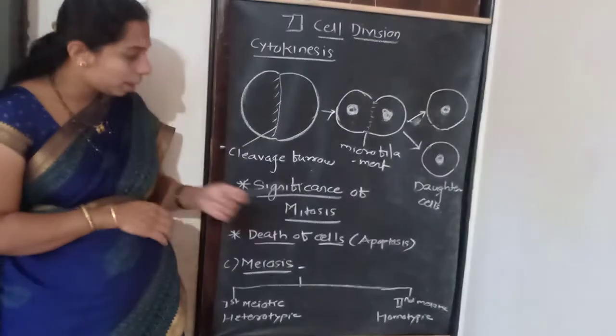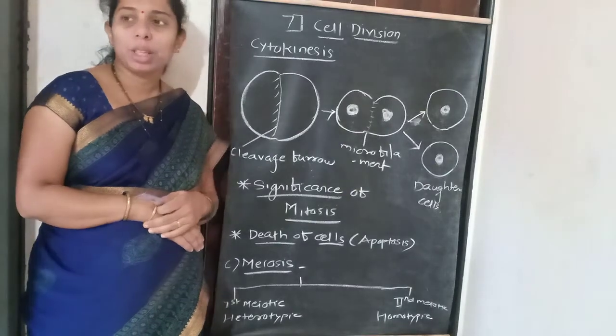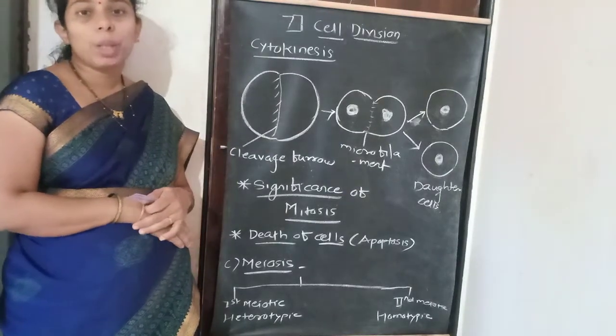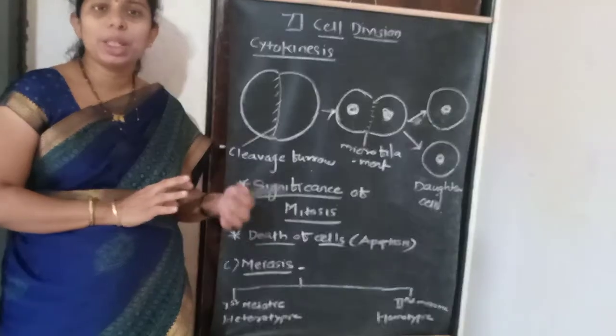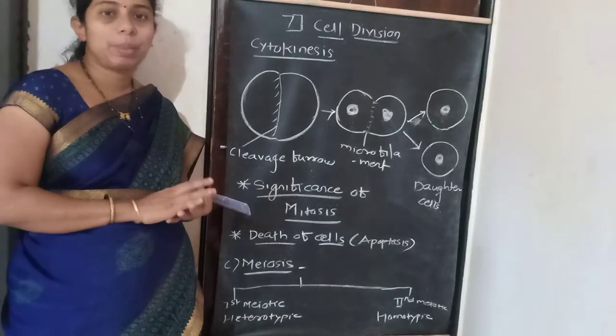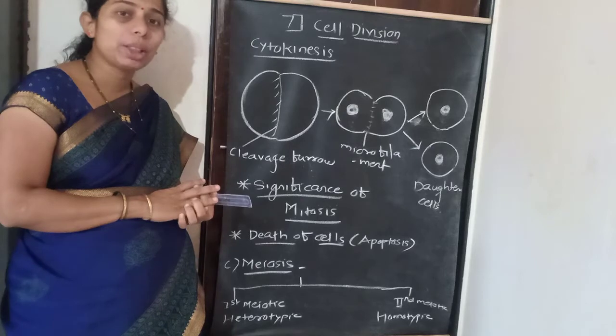So next one is the death of the cell. It is called apoptosis. Death of the cell because of injury, because of a scrape. Some of the cells are destroyed and their death takes place. That is called necrosis.